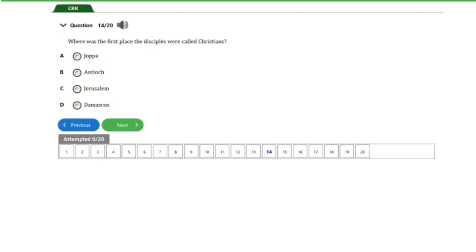Let's move on to the next question, guys. Over here we have question number 15. It says, after Saul was blinded on his way to persecute Christians in Damascus, he was healed by A. Matthew, B. Ananias, C. Peter, D. James. So guys, the answer to this question is option B here. That's Ananias. So that's it for this question.